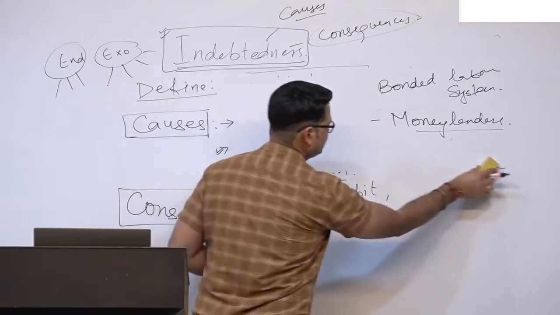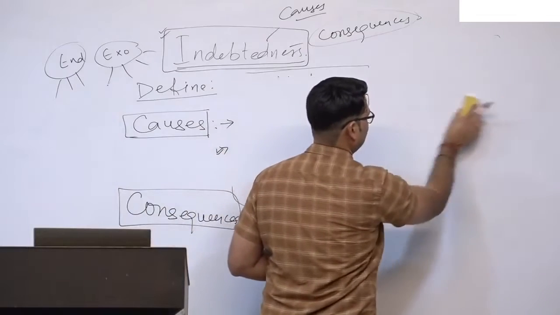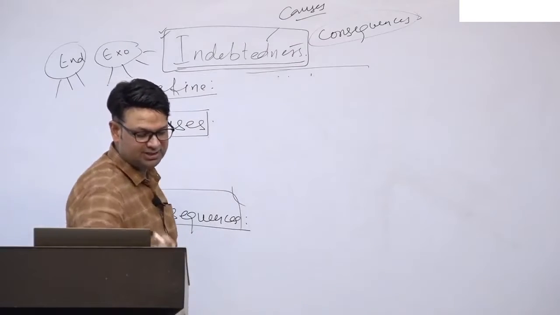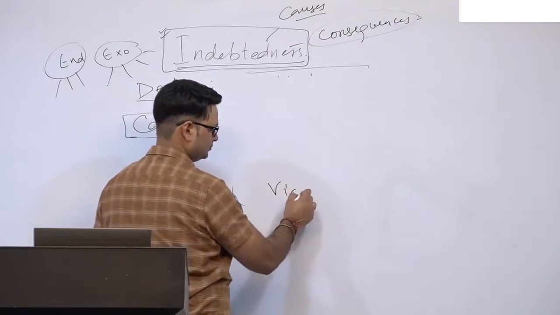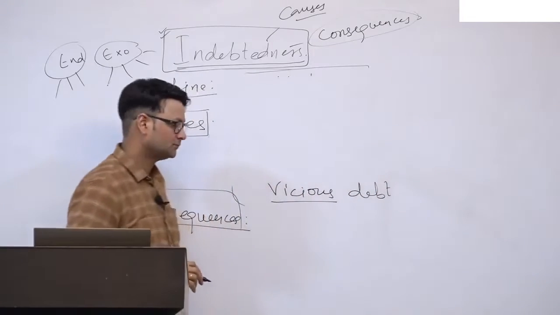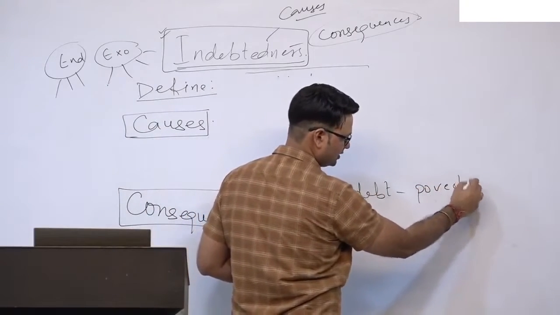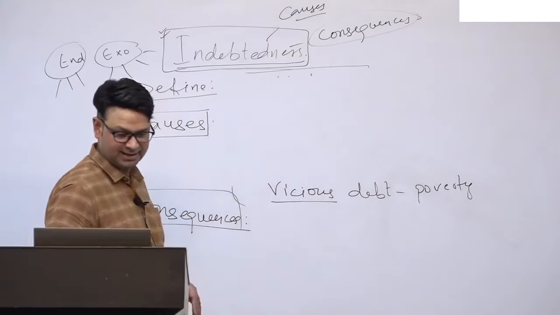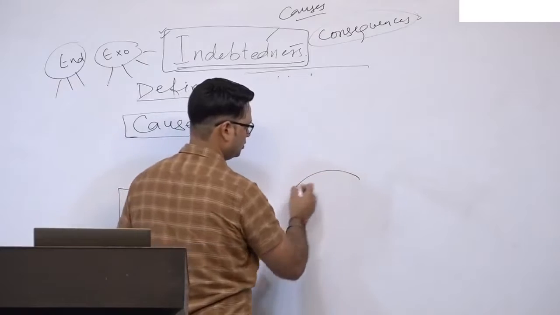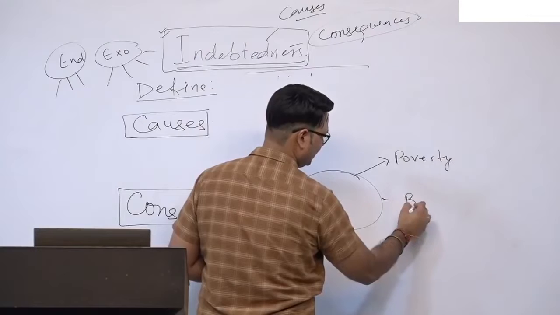See, indebtedness leads to poverty. It pushes the tribal groups into the vicious cycle, right? Vicious debt cycle. Okay, poverty is one consequence. So you can just make a graphic from here also that leads to poverty, bonded labor.